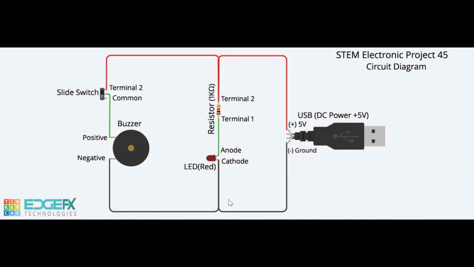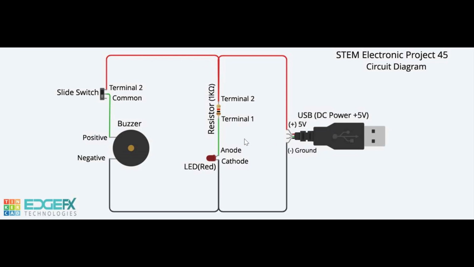Circuit explanation. In this project, the current flows in 2 paths. Path 1 is the power indicator circuit seen earlier in Project 1. When powered up, the red LED glows, indicating that the circuit is powered. In path 2, the slide switch and buzzer are connected in series with the USB DC power.